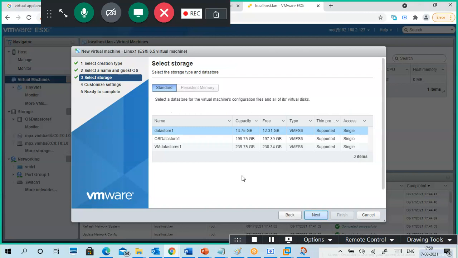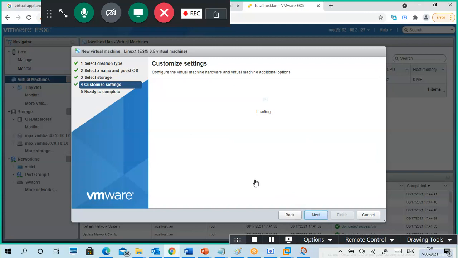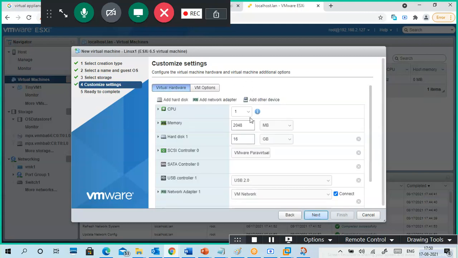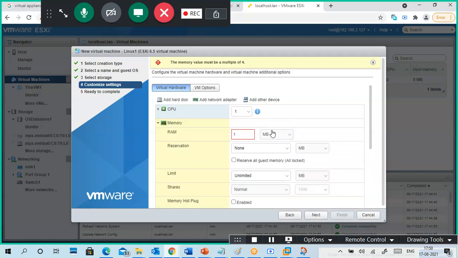Next. Where do you want to store? Select a data store for the virtual machine configuration file and all of its virtual disks. Where do I want to store? VM data store. Next. Now it is giving a hardware list, VM options. So memory is 2 GB. If I put 2 GB, my virtual machine will blast. So 1 GB currently. Later I will reduce it if possible.